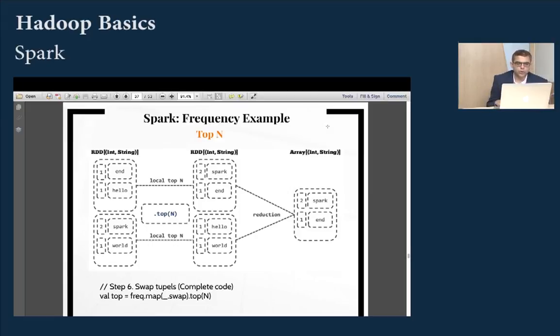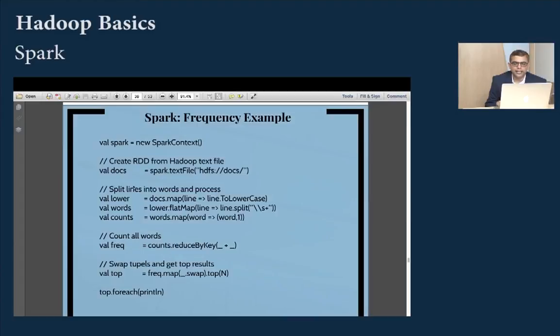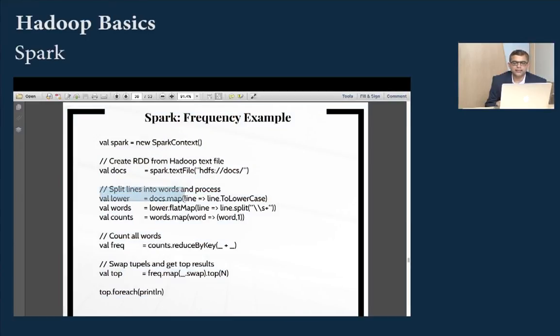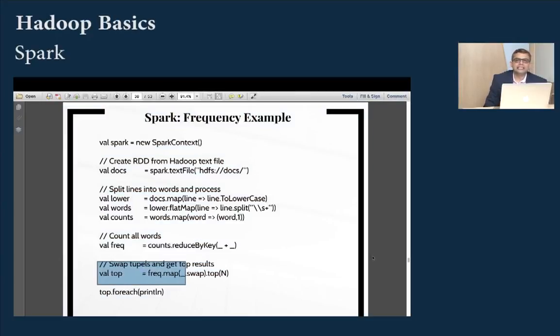So just to reiterate the whole code, we first create a Spark context that's as good as a session and within that session we are first loading a file. We are converting each and every line to lowercase. We are breaking them into strings and this is the end of the map phase where we say word comma 1, word comma 1, word comma 1. Then we are doing a reduce by key that's summing. This is our reduce and then to find the top 10 words we are simply swapping it. This is how you would get your top 10 words in Spark.